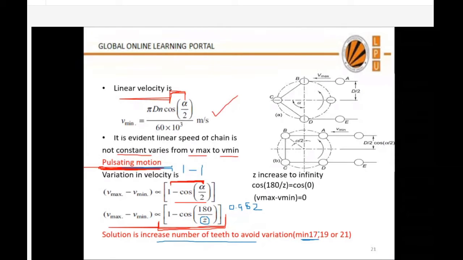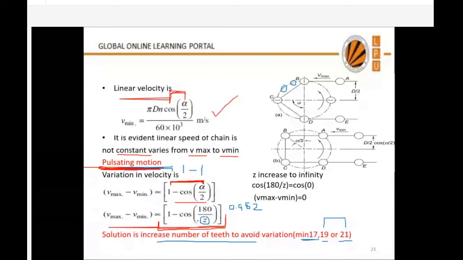In order to consider the noise and durability conditions also, I want lesser noise also. Then 19 or 21 teeth are the minimum teeth required on the driving sprocket. So this is all about chordal error or polygonal effect. What is polygonal? Chain moves on the driving sprocket in the form of chords. Chords means it forms a polygon. If there are so many teeth, chain will move forming a polygon. Due to this reason, it is called a polygonal effect. We cannot make it 0 because variation will be 0 only if teeth are infinite. Infinite teeth you cannot form on the driving sprocket.